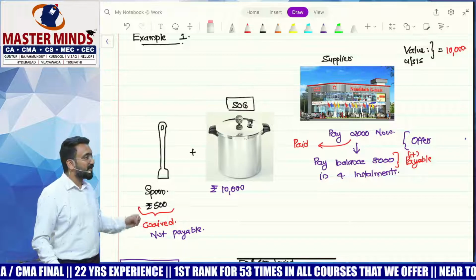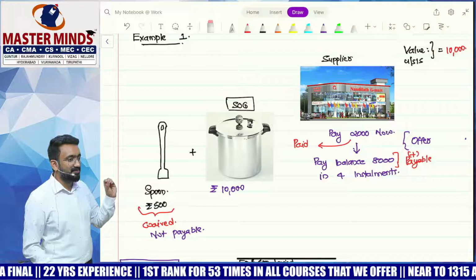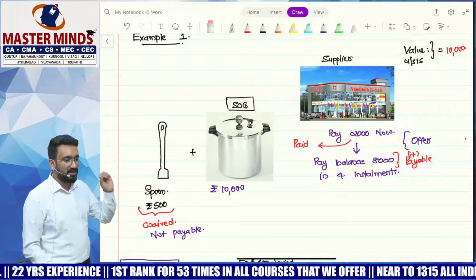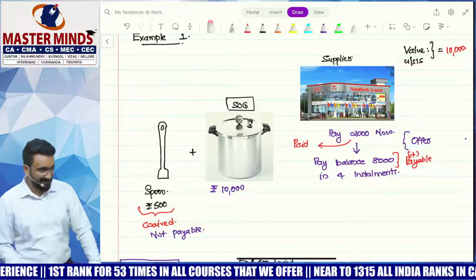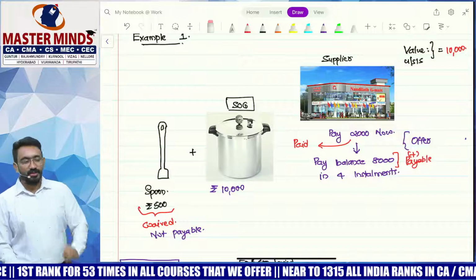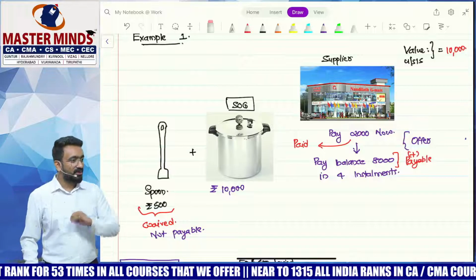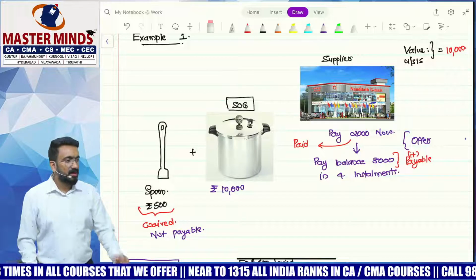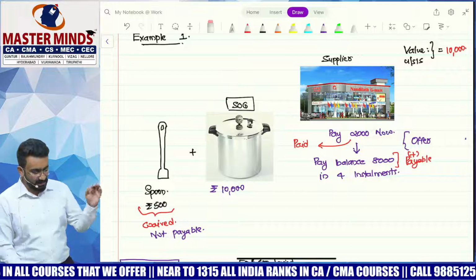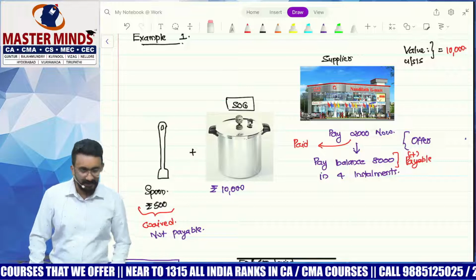Likewise, there's an offer: a 10,000 worth pressure cooker is available for just 2,000, a Pongal offer. But 2,000 you pay now, and another 8,000 in 4 installments you will pay. So you'll basically pay 10,000 overall. What will be the value of supply? 10,000. Price paid and payable.